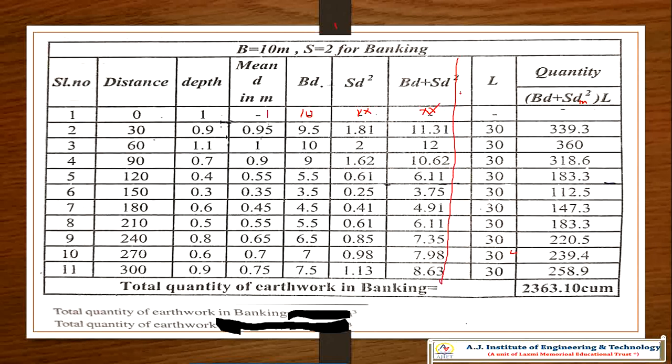That is the mean area method, AM. Here you are going to take the area. This is A, b d plus s d square. This is the area we are getting. So multiply by that, and you will come to know the mean area method. This is a different column. That's all. The mean area method and mean depth method are different.